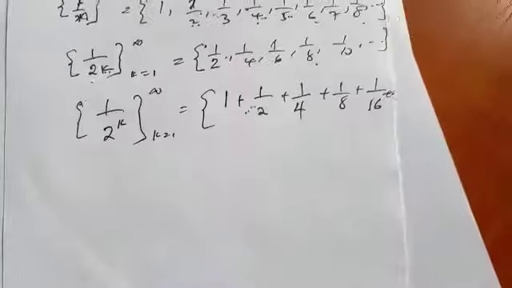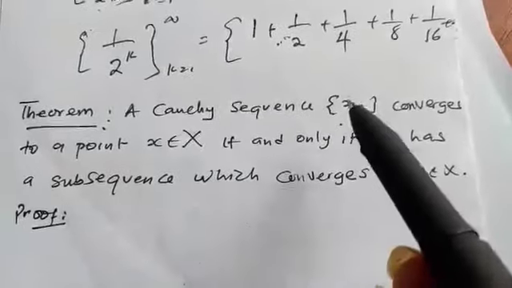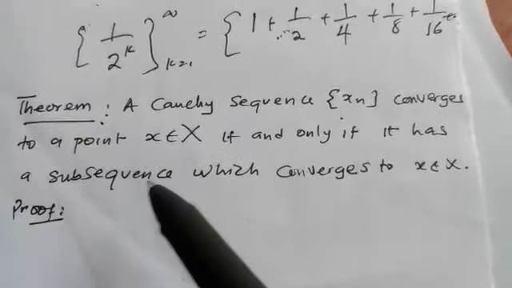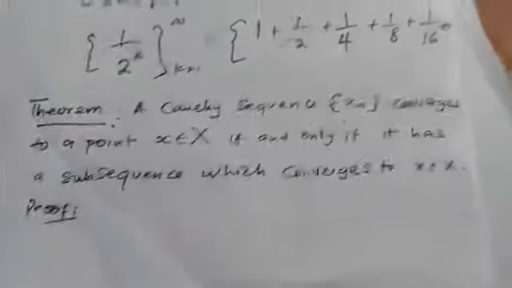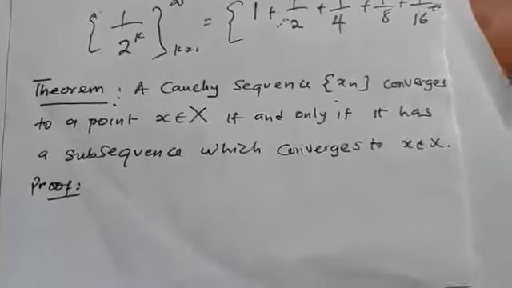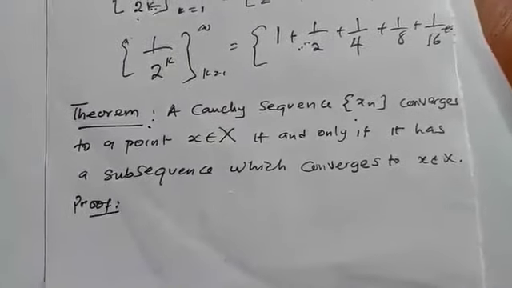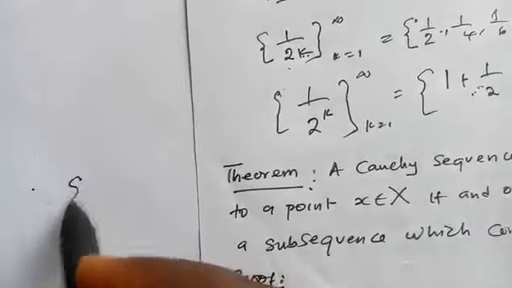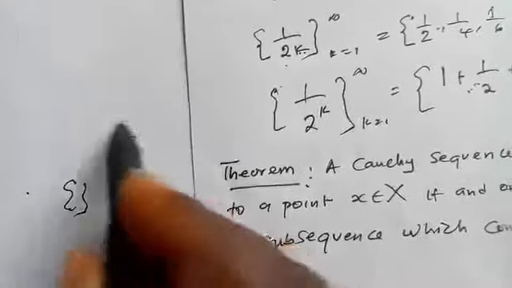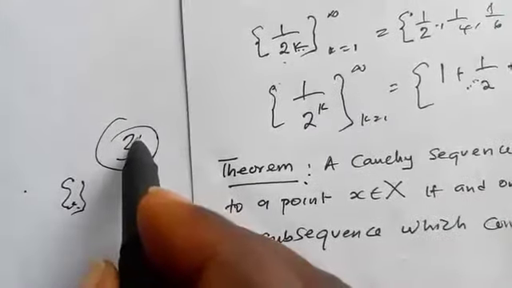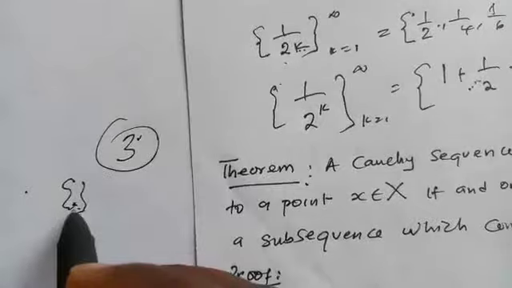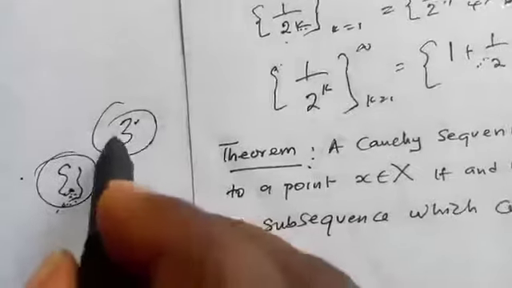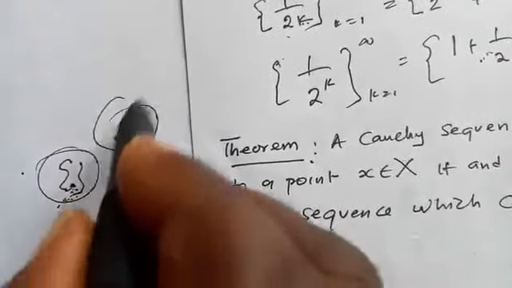Now let us consider our theorem. The theorem: a Cauchy sequence S_n converges to a point S if and only if it has a subsequence which converges to the same point S. What this theorem is trying to tell us is that if you have a sequence that converges to, let's say, 3, then before you can say that it converges to 3, it has to contain another sequence which converges to this 3 as well.